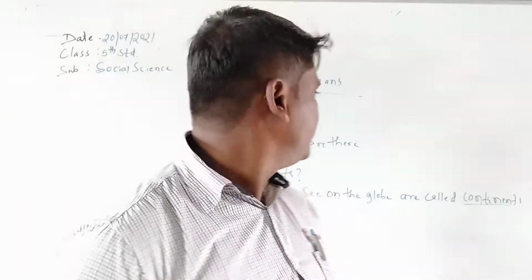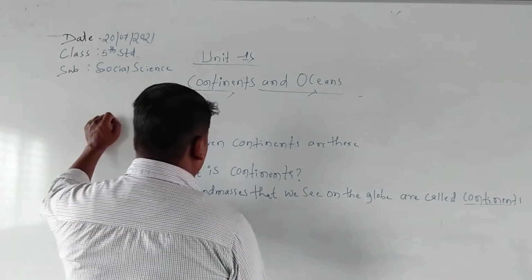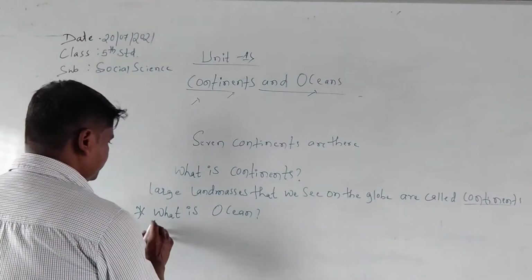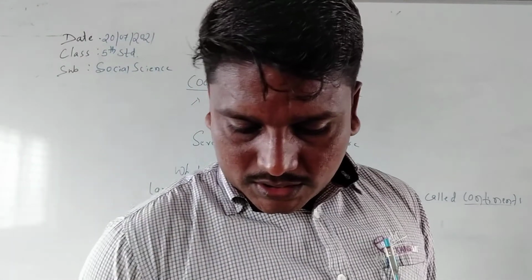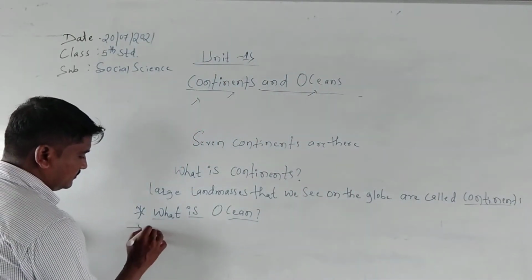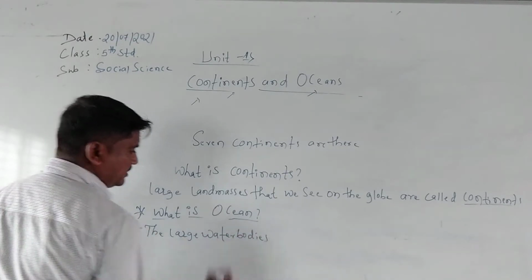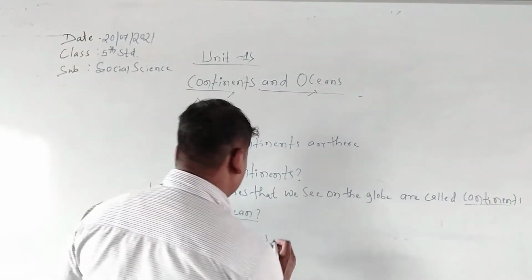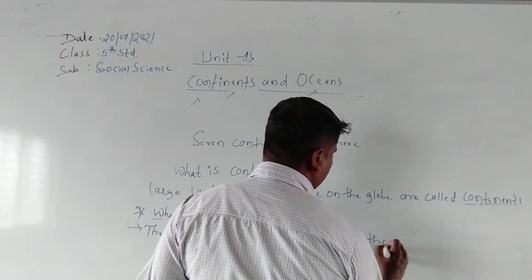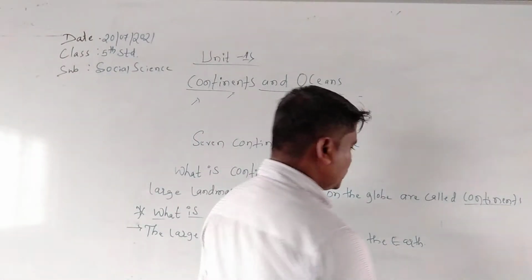So what is an ocean? The large water bodies on the surface of the earth are called oceans.